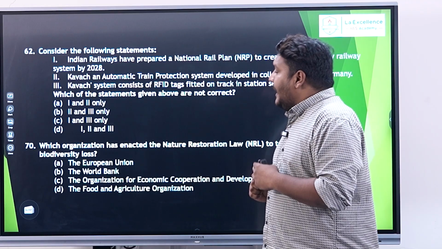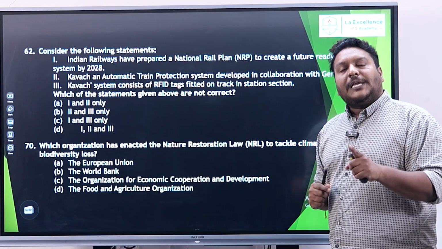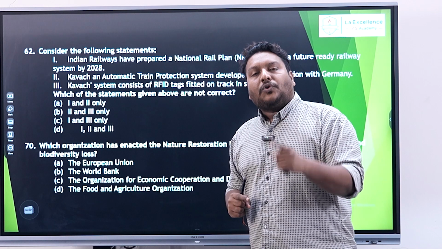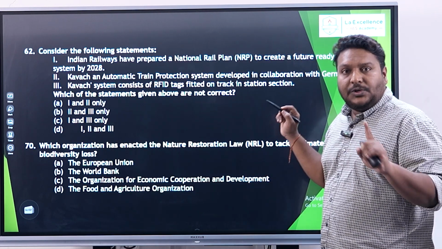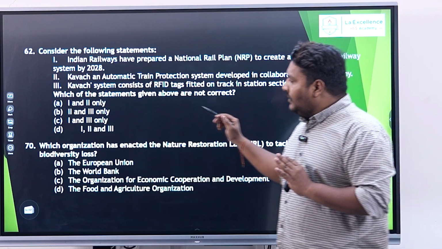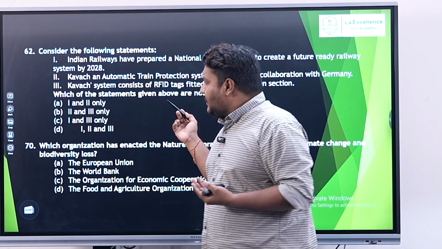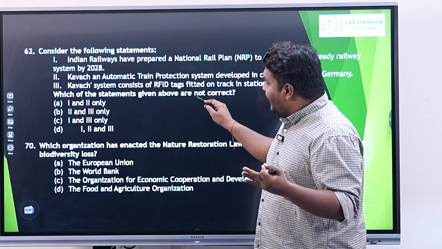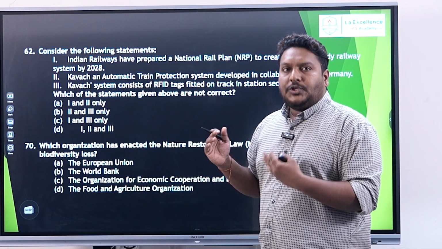The second statement: Kavach, an automatic train protection system. Yes, it is an automatic train protection system, but the point to be remembered is that it is developed indigenously with the support of Indian companies. What was given here, German collaboration, is absolutely wrong. So both statements 1 and 2 are wrong. When you look into this, the Kavach system uses RFID tags that are fitted on the tracks. That is true, and the answer here is definitely going to be 3 only if correct is asked for. But what did they ask? Here it is not correct. So the answer is option A, that is both 1 and 2.